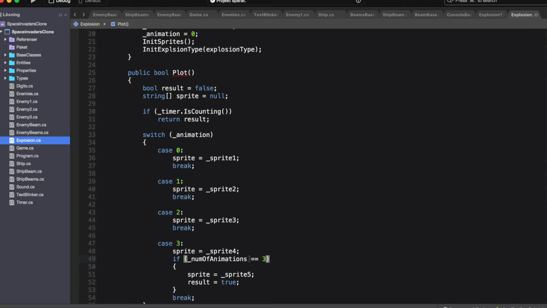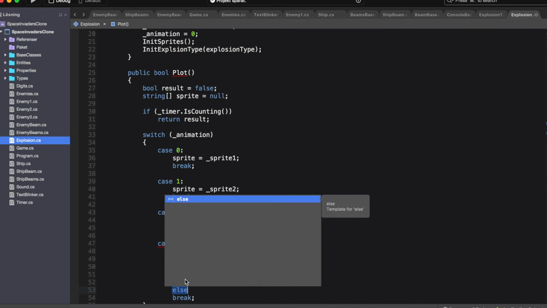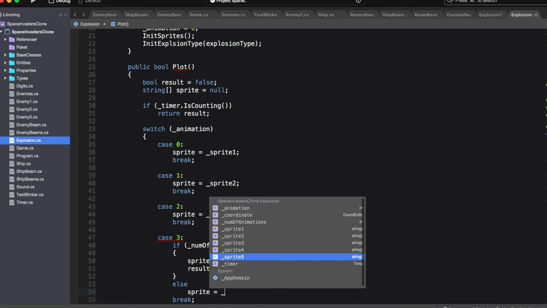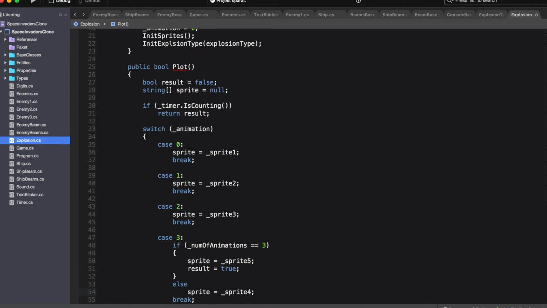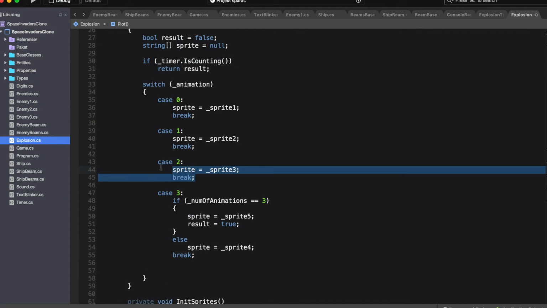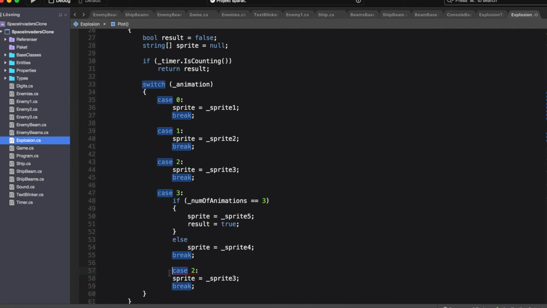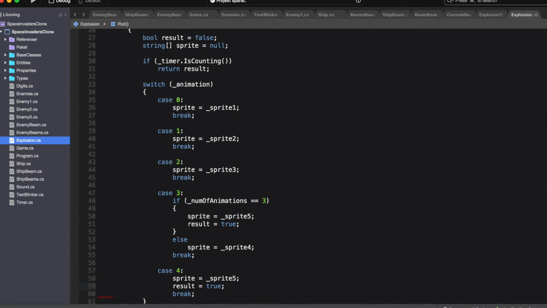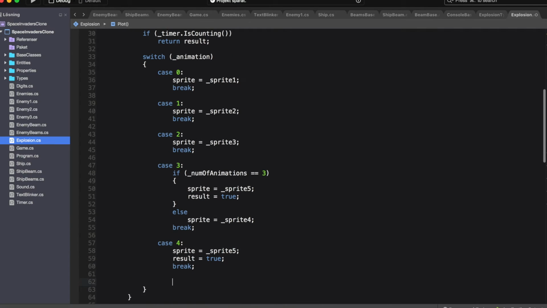If the number of animations is set to 4, we add this else case, where we set the sprite variable to sprite 4. Okay. Alright, and then we have case number 4. Then we just set the sprite variable to sprite number 5.